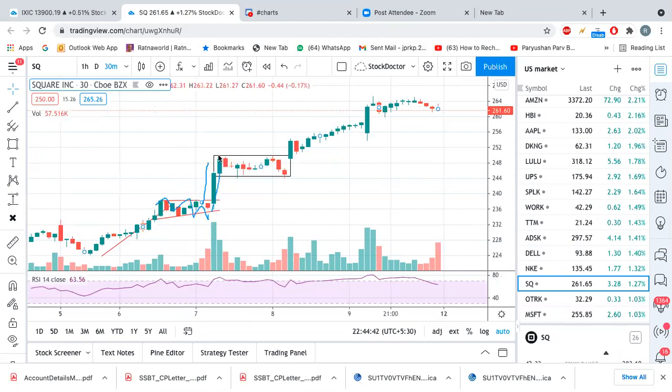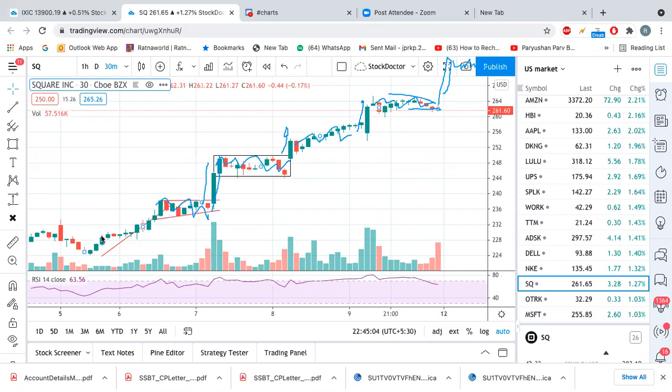Consolidation, upside, consolidation, upside. Now consolidation at the upside, again upside. Now if it is doing a consolidation here, and if it breaks out, then again it will give one major upswing.